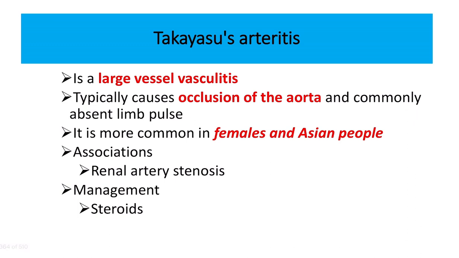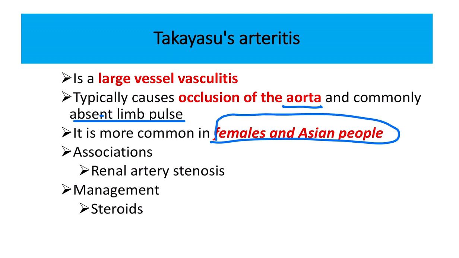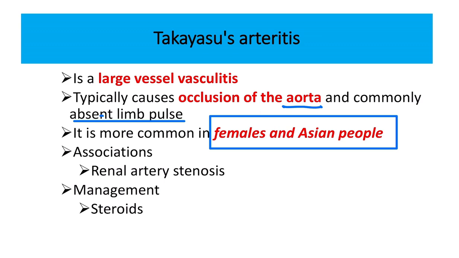First of all, let's see Takayasu arteritis. What is Takayasu arteritis? It is a large vessel vasculitis. That means it typically involves occlusion of the aorta by an inflammatory process, and it presents with absent pulse. When there is an absent pulse due to inflammatory occlusion of the aorta, it is more common in females and Asian people. So this point is very important. Takayasu arteritis is an inflammatory condition that usually occurs in females and usually in Asian people.